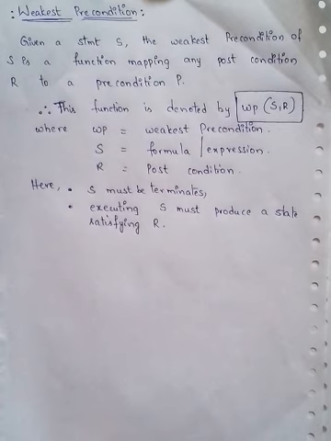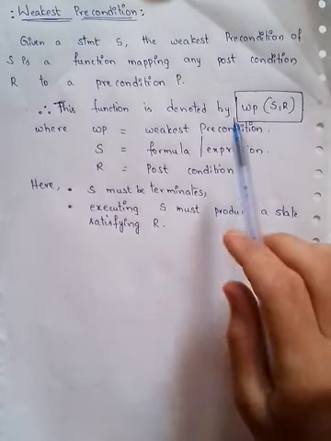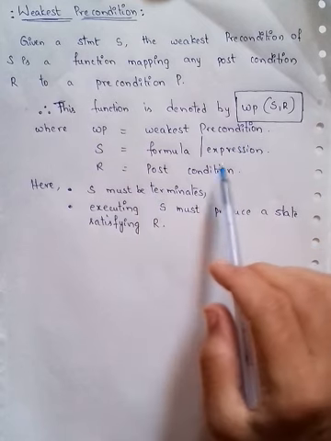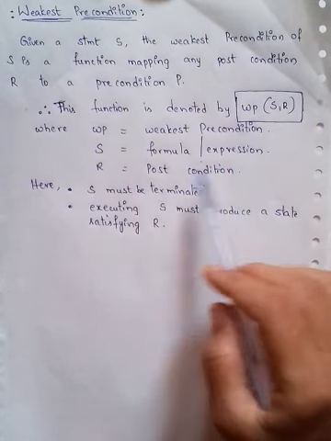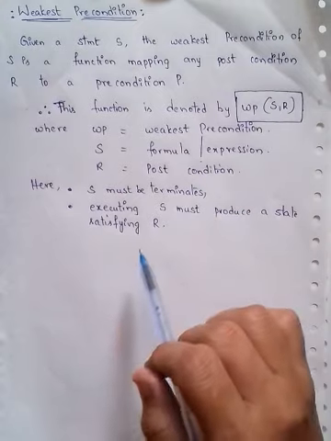This function is denoted by WP of capital S comma R, where WP is nothing but weakest precondition. S is a formula or any expression and R is a postcondition.